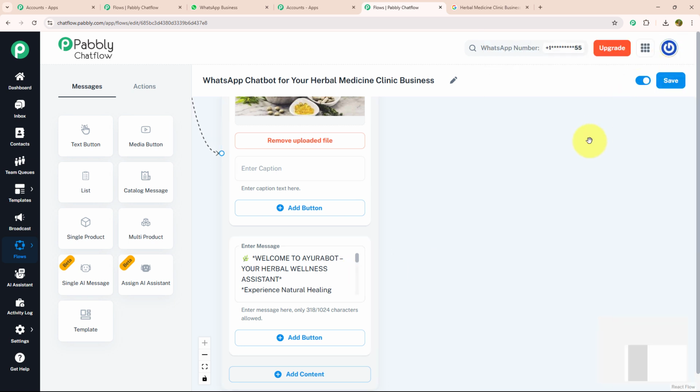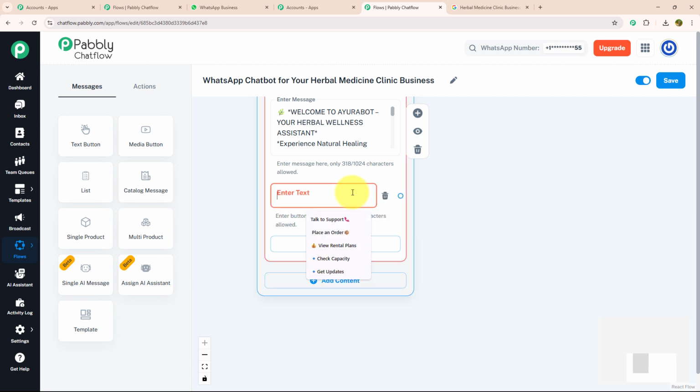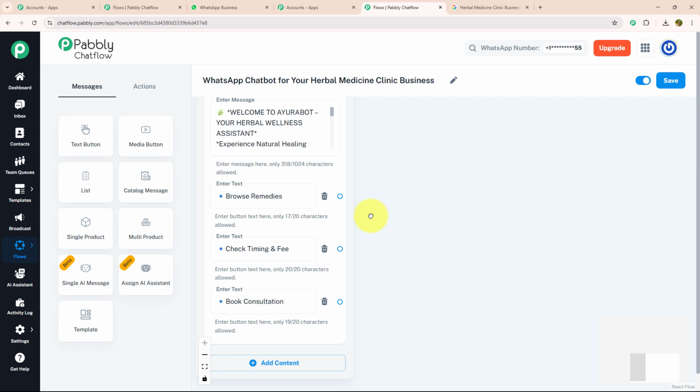And with that, I'm going to provide a few action buttons. For that, I'm going to click on the add button option and enter my text: browse remedies, check fee and timing, and book consultation. Now for each action button, I'm going to provide a separate message. Let's start with browse remedies.